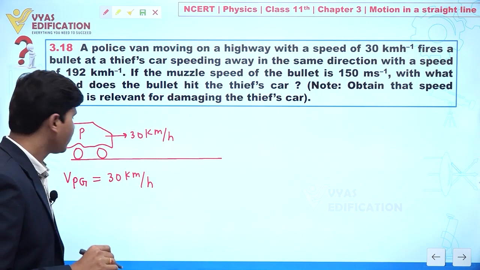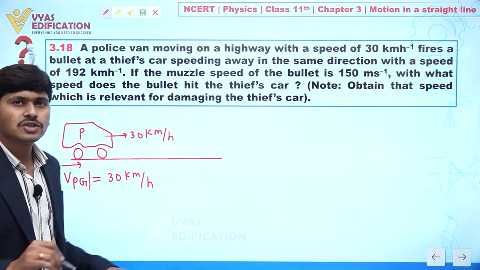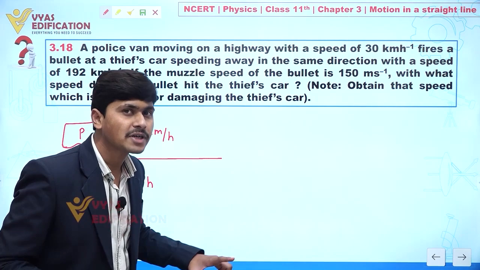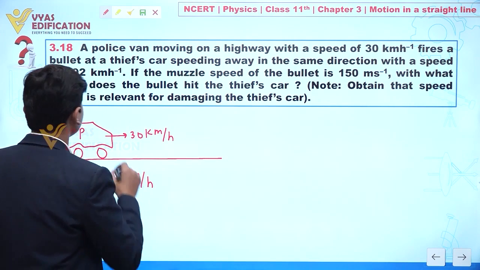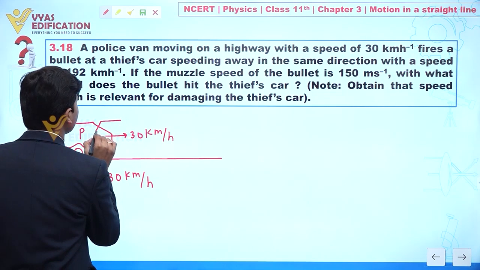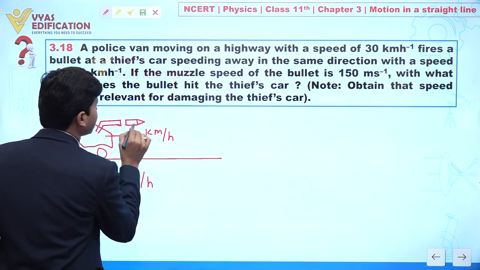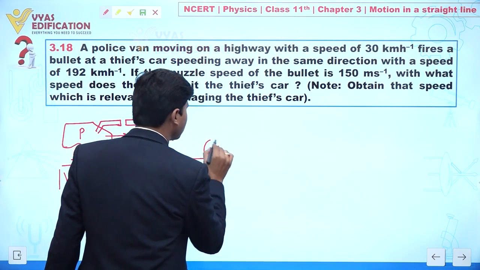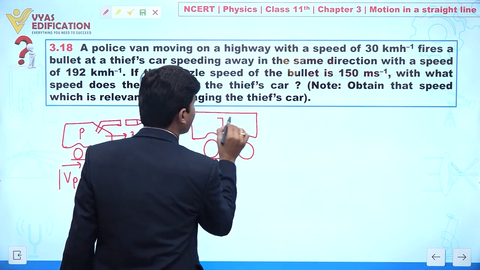Actually I am writing here just the magnitude. So this is the velocity of the police car with respect to ground. It fires a bullet at a thief's car. So let's suppose the policeman fires a bullet from this car. Let's suppose the thief car is going here in this direction. This is the thief car.